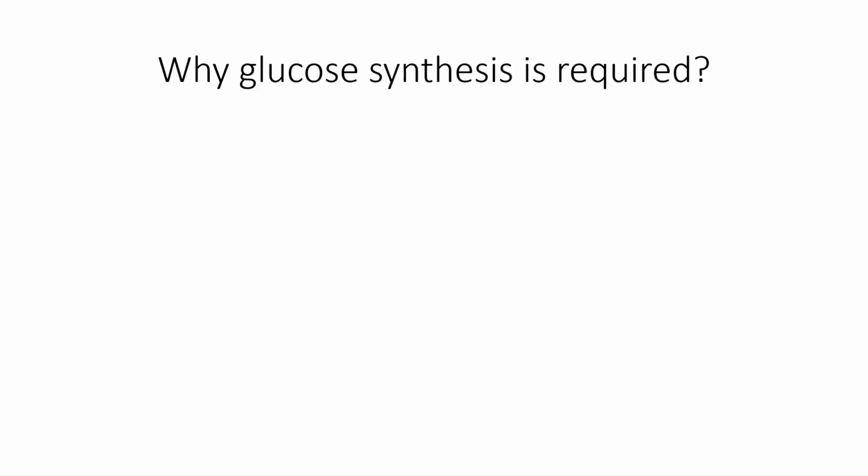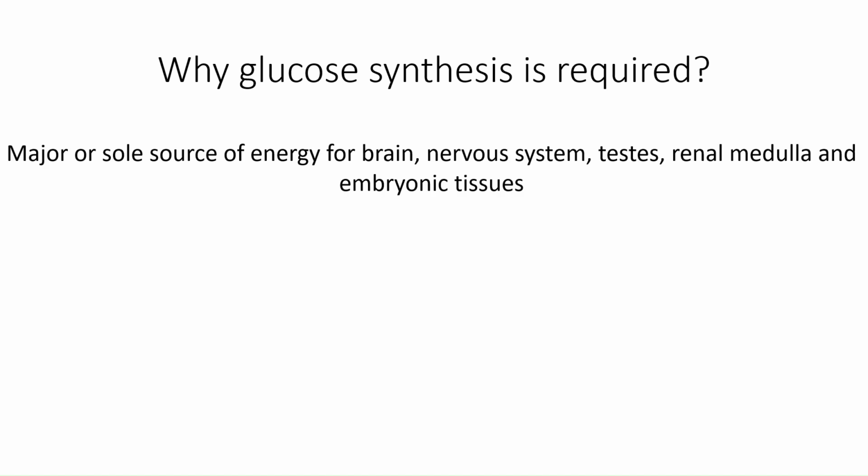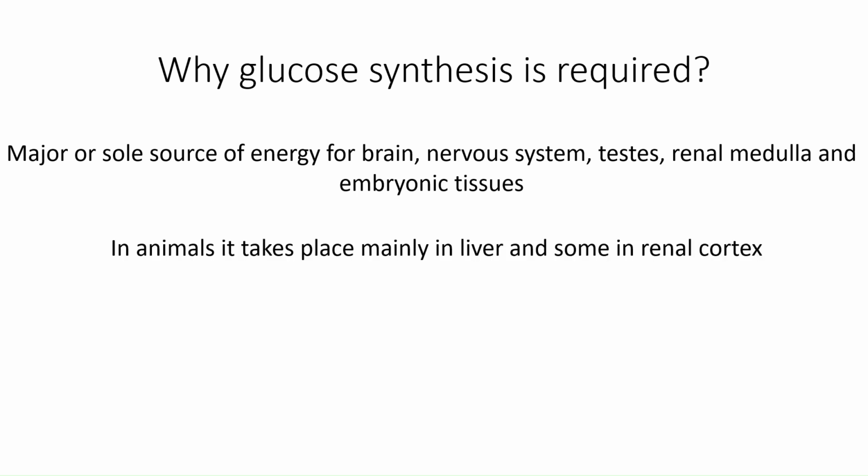Hello students, in this video we'll be covering gluconeogenesis, that is the process of synthesizing new glucose. Now, why is glucose synthesis required? Glucose is a major or sole source of energy for tissues like brain, nervous system, testis, renal medulla and embryonic tissues. In animals, the gluconeogenesis process takes place mainly in liver, and some of it also takes place in renal cortex, that is in kidneys.